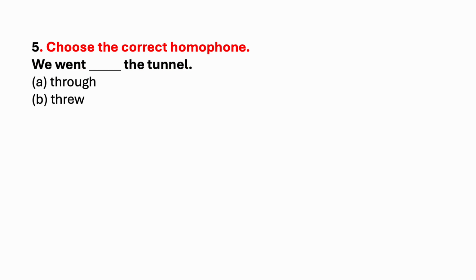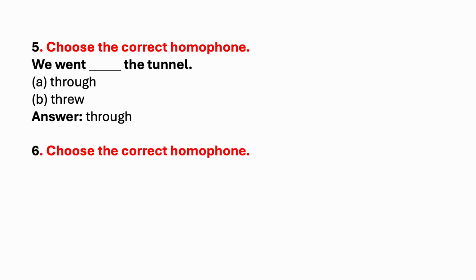Choose the correct homophone. We went dash the tunnel. Through, threw. Which is the correct answer? We went through the tunnel. Through. Threw is the past tense of throw, to toss something. Through means from one side to the other side. We went through the tunnel. Next one.